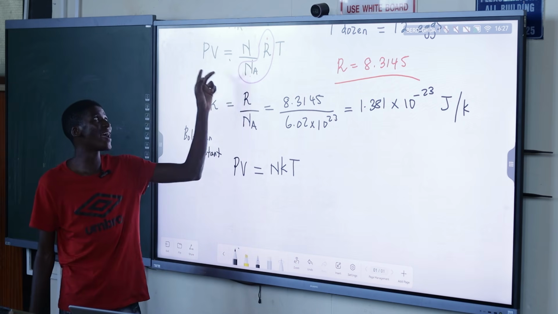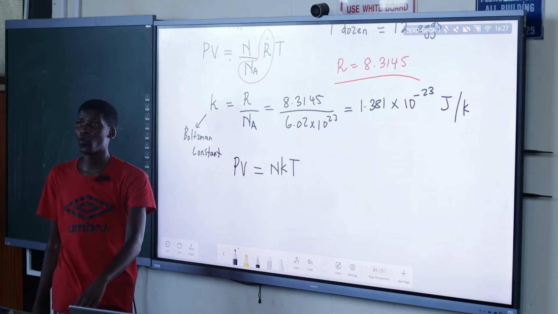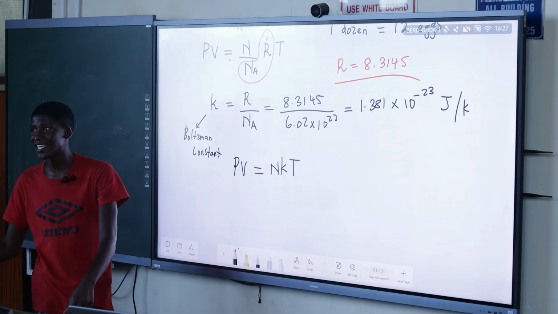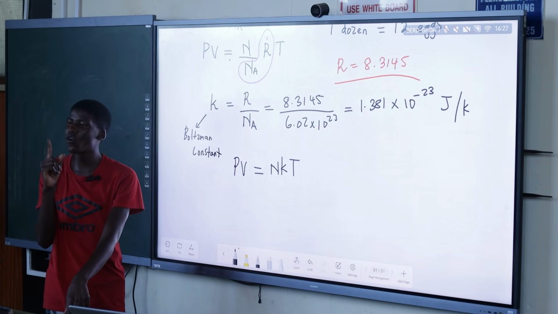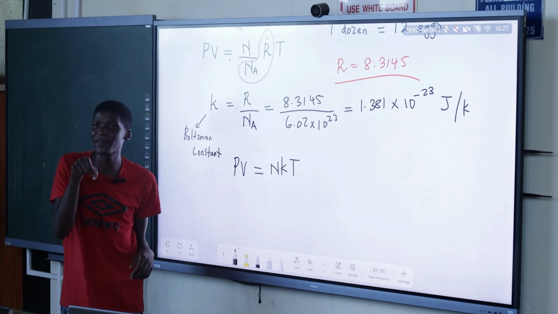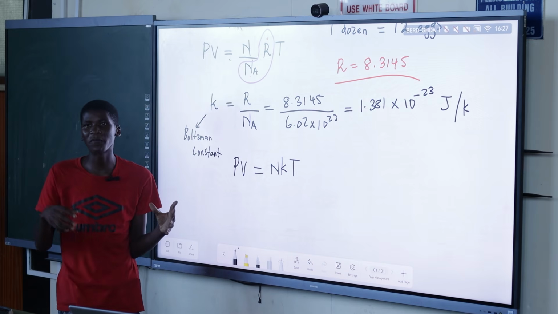But here N is no longer the same, guys. Remember, the small letter n is the number of moles, whereas the capital letter N is the number of particles. If I say 1 mole, it's not something you can see per se, but you look at how many particles it consists of.